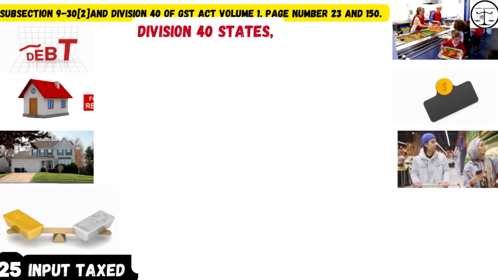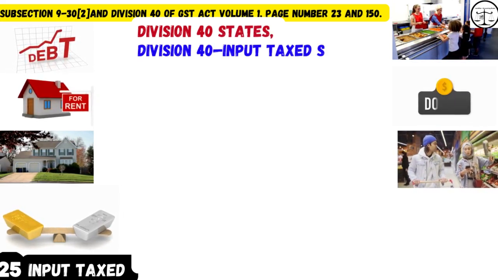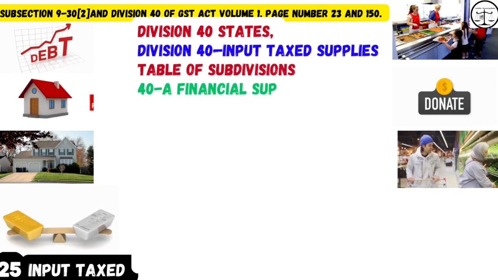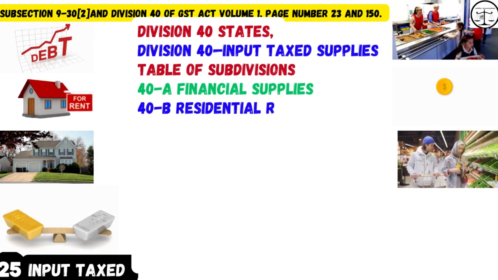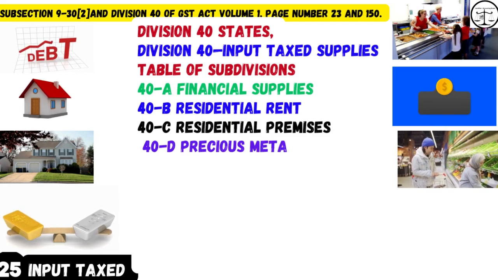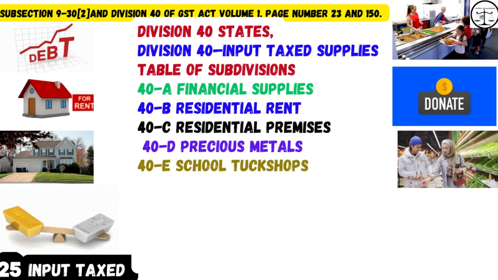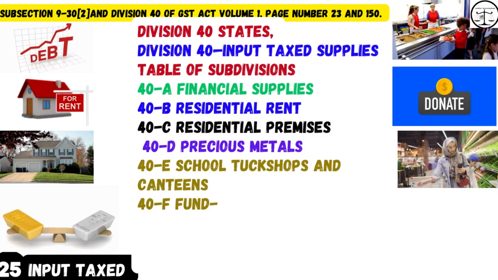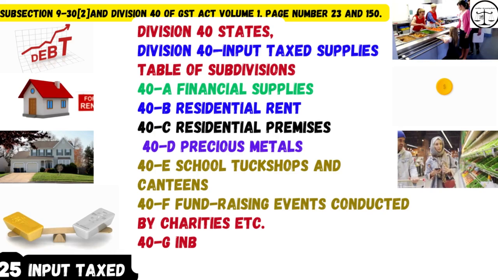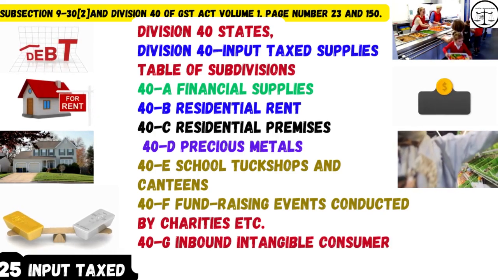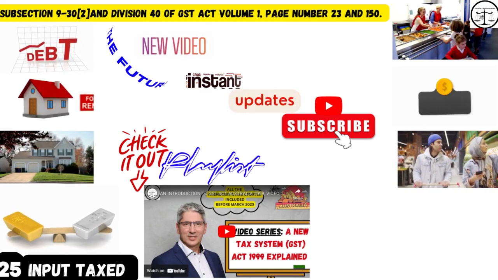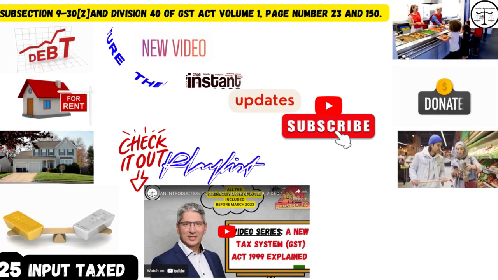And Division 40 states, Division 40, Input Taxed Supplies. Table of Subdivisions. 40-A Financial Supplies. 40-B Residential Rent. 40-C Residential Premises. 40-D Precious Metals. 40-E School Tuckshops and Canteens. 40-F Fundraising Events conducted by charities, etc. 40-G Inbound Intangible Consumer Supplies. Friends, Division 40 is a fairly big subject. We will make a separate video on input taxed supplies.